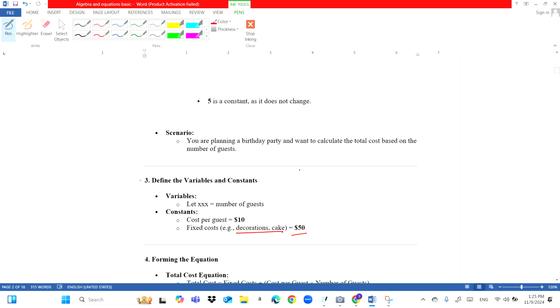Now when I'm calculating my total expenses, I'm going to add 50 plus. Now the cost per guest, let's say the cost per guest is $10, but you're not sure what the number of guests coming to your birthday party is going to be. Maybe you invite 10, 15, 20. So in that case, it's a variable.